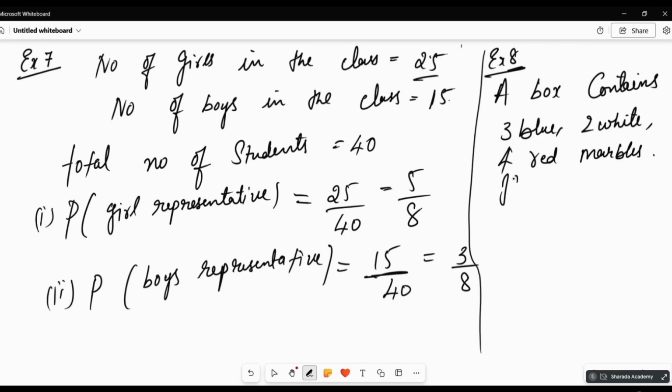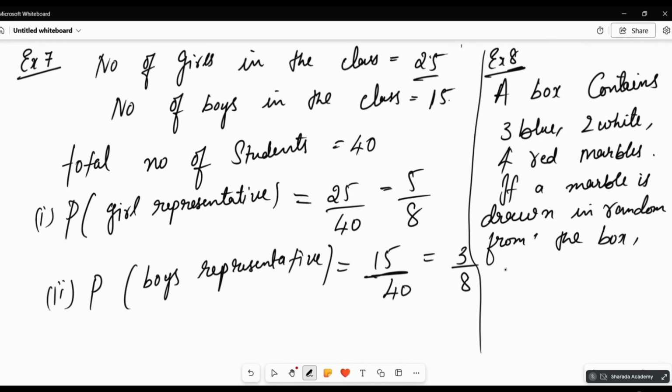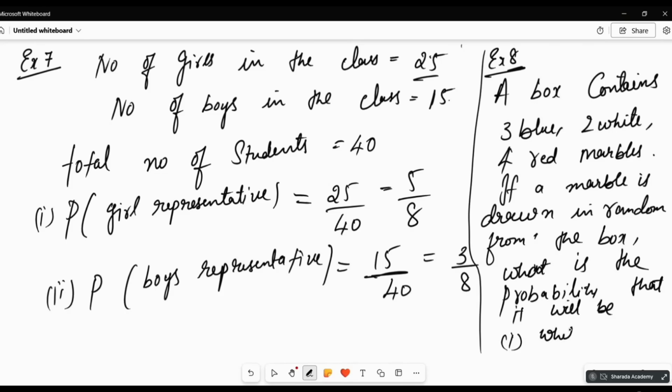If a marble is drawn at random from the box, what is the probability that it will be, first one, white; second one, blue; third one, red?